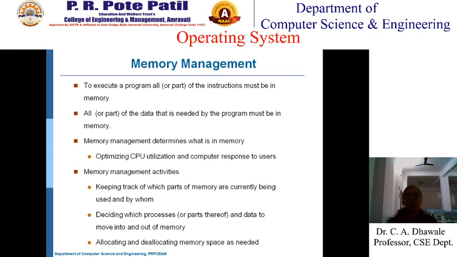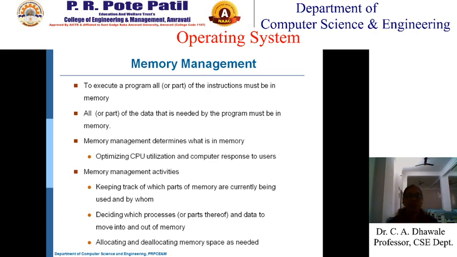First thing, we have seen that whenever you have to execute, the program must be in the main memory. It's of no use that it is on a secondary memory. If the program is very large, then a part of the program will be loaded in the main memory and it will be executed part by part. So when this is there, then only the CPU utilization will be more. Otherwise, the operating system has to wait.